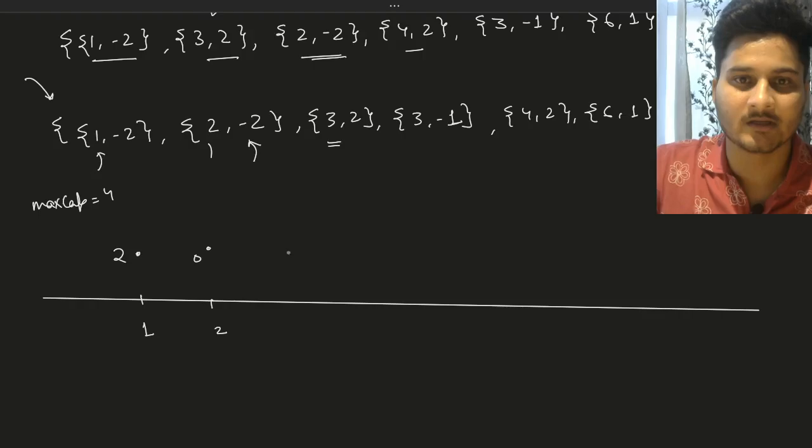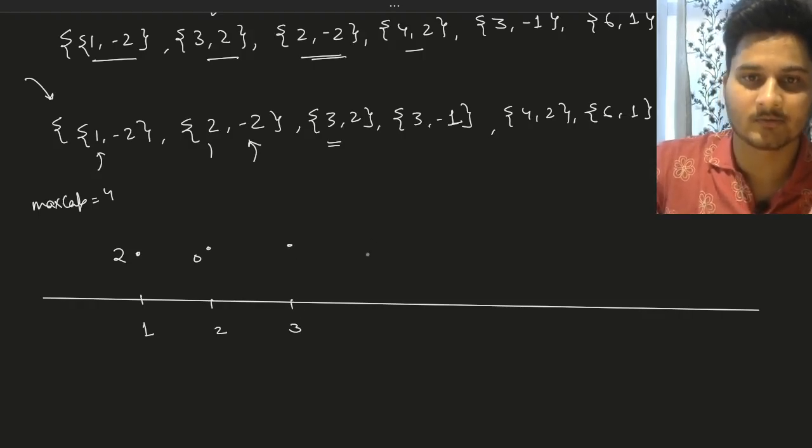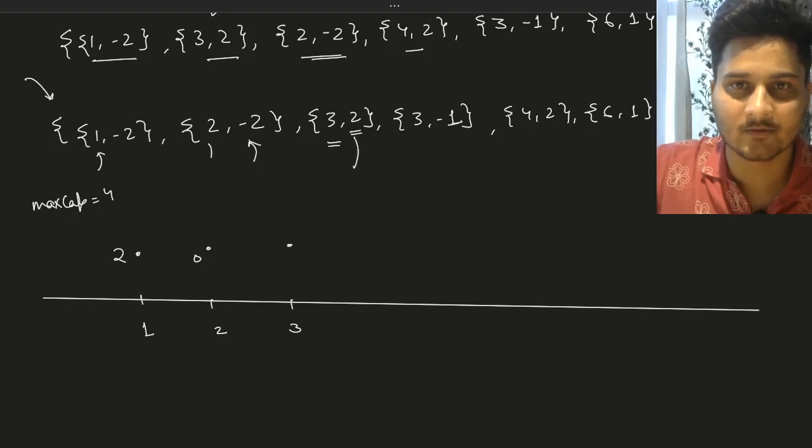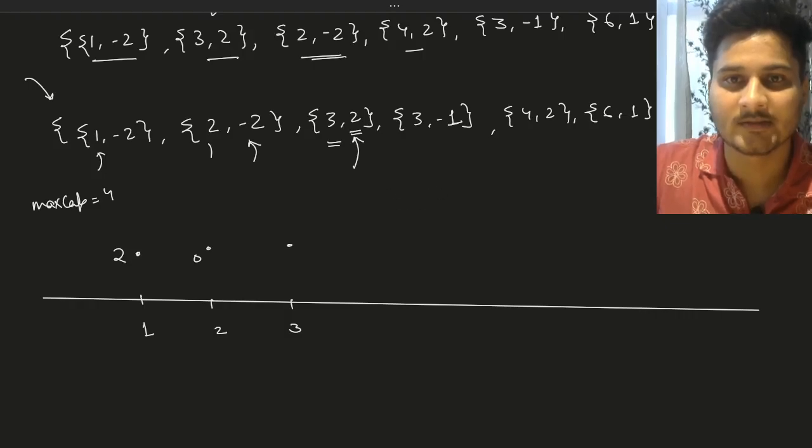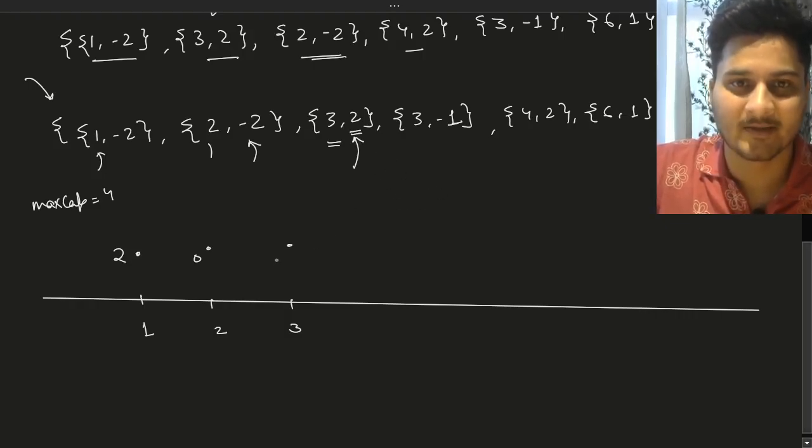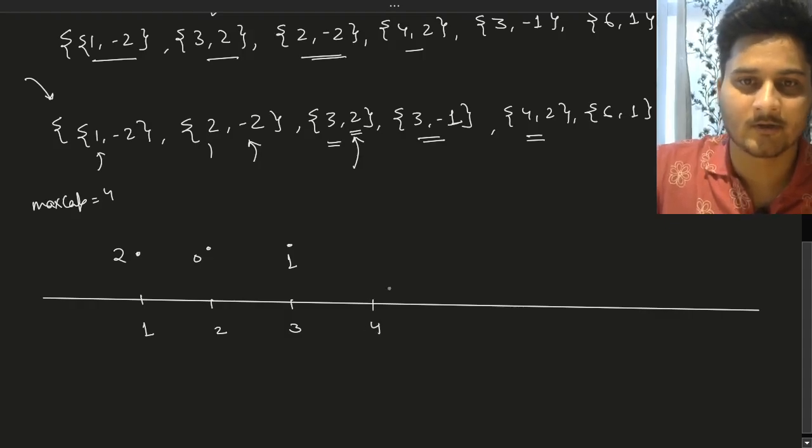Now at t equals to 3, this is your drop time, not your pickup time, right? So since two people have left your system, our capacity will increase from 0 to 2. Now at t equals to 3, our capacity will again drop from 2 to 1, right? Now at t equals to 4, your capacity will again increase to 3, and now at t equals to 6, your capacity will go back to 4, right?